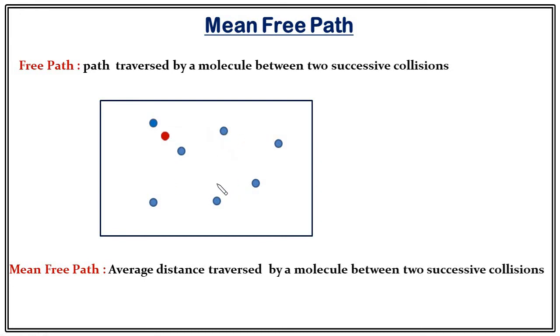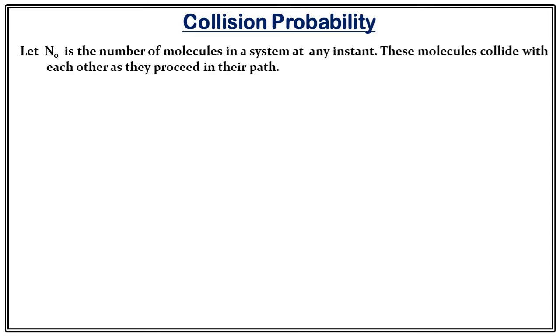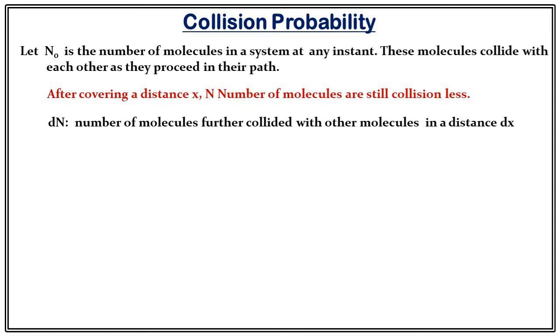Okay. Now, we are going to find the mathematical expression for mean free path. But before doing that, we must understand what collision probability is. To understand this concept, let's consider a system that has n0 molecules at a particular instant. These molecules collide with each other as they proceed on their path. This we all know from the kinetic theory of gases. Now assume that after traveling a distance x, n molecules are still collisionless. Further assume that dn is the number of molecules that further collided with other molecules in a distance dx.